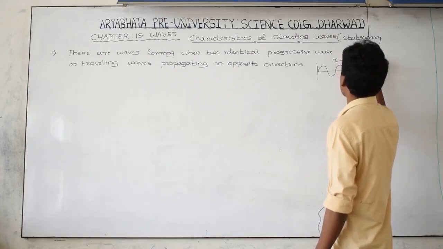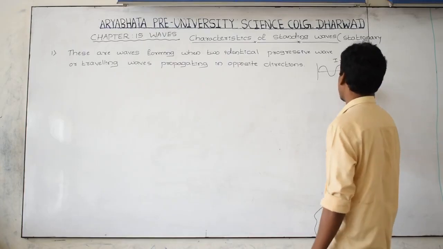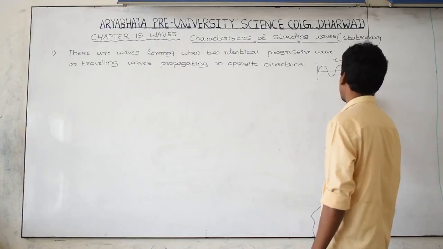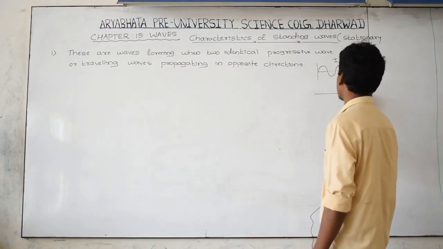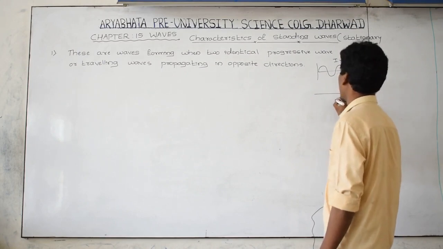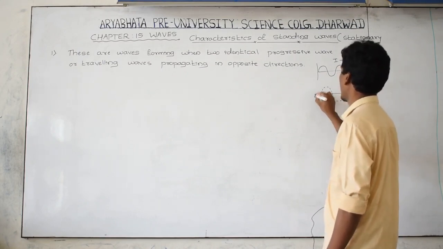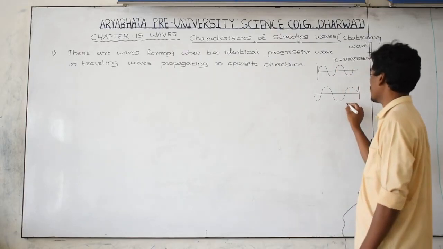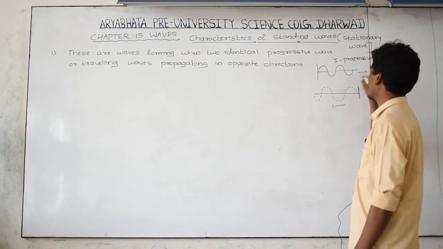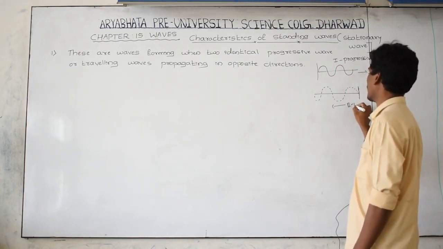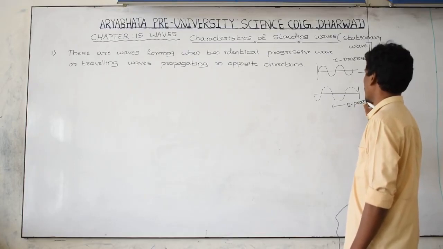And this is the second progressive wave, moving in this direction.